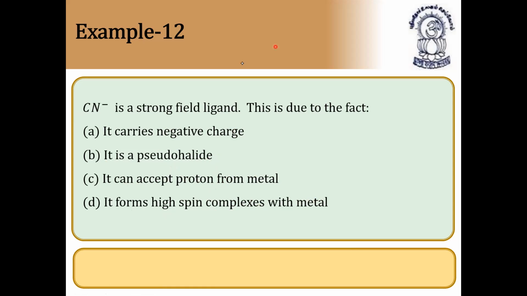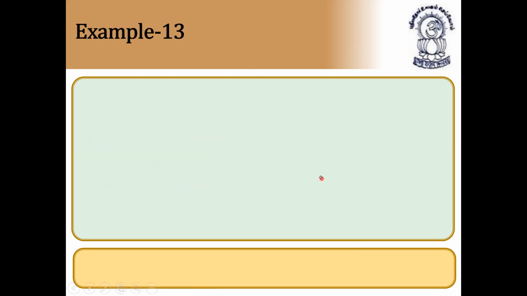So what could be the reason for a strong field ligand? It is a pseudo halide, because it behaves like a halogen, because it can form CN minus and NC minus also. Ambidentate ligands are also nothing but pseudo halides.